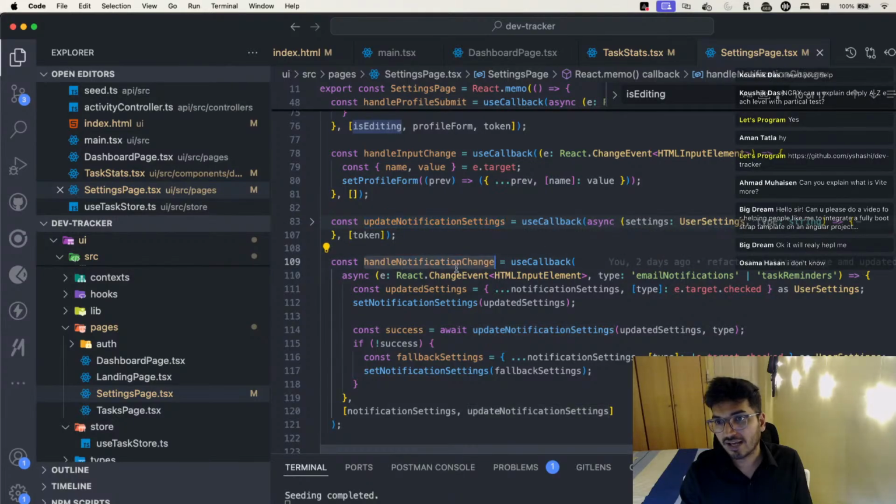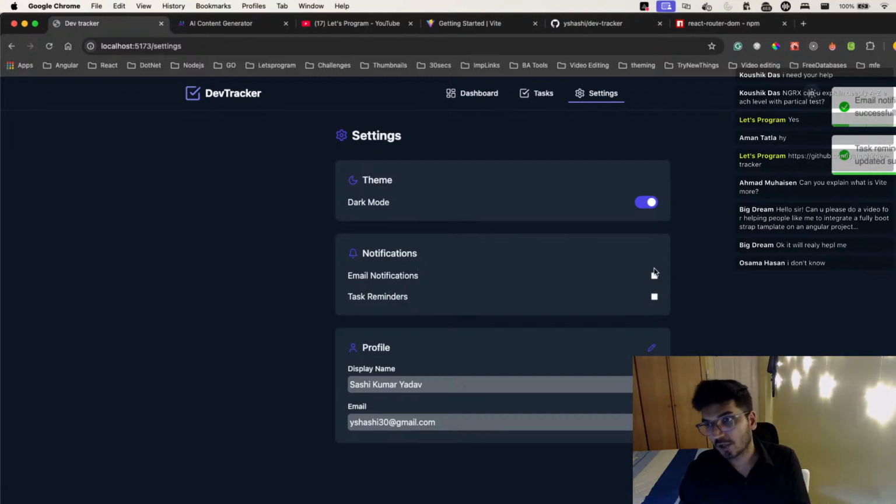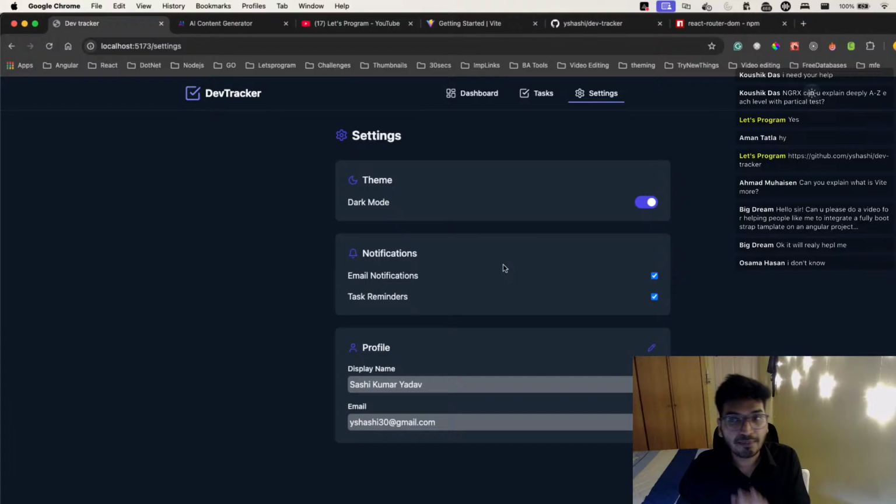Where I also have the handle notification change. If you see, whenever I'm trying to change this, it also does an API call. For example, if you need email notification for your task whenever you create a task, you can enable and disable it from here. This data has been persisted in the backend, but this will still not trigger any email. That's still pending. I will be doing that this weekend, so maybe then we will have all of this feature.